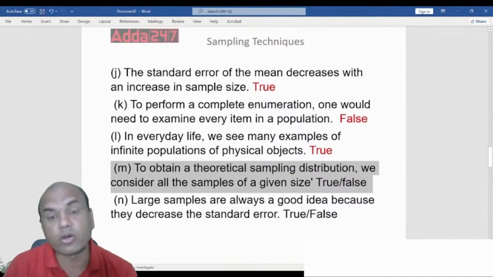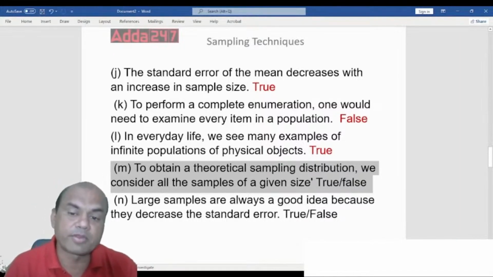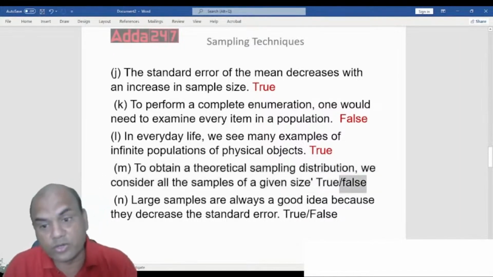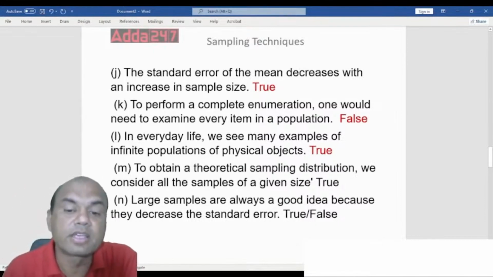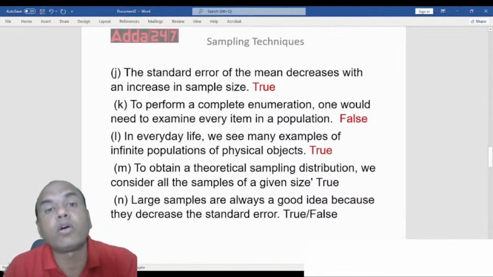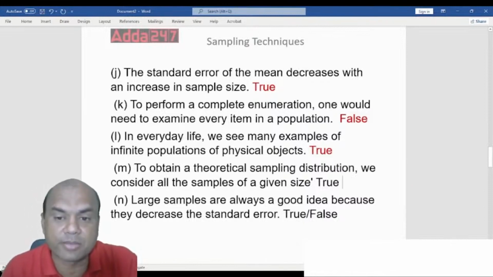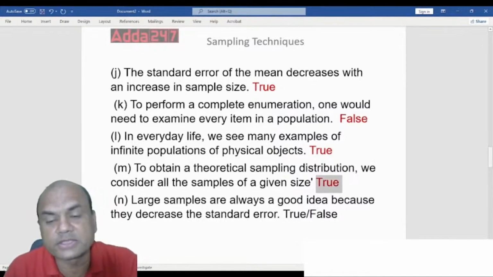The answer is true. Here, for a sampling distribution, you have to consider all the samples, whichever sampling you have done. So the answer is true again.